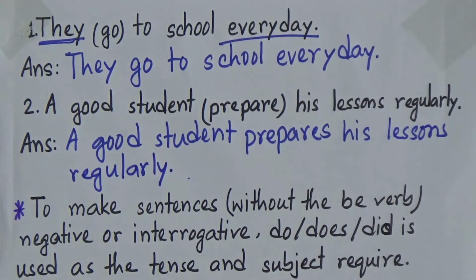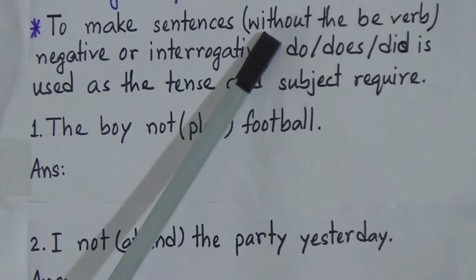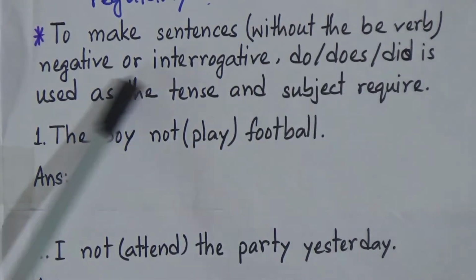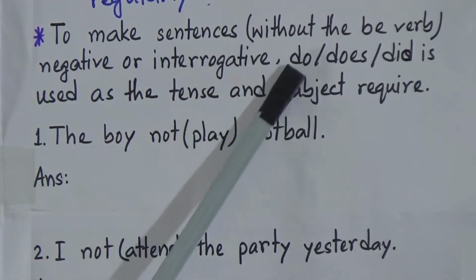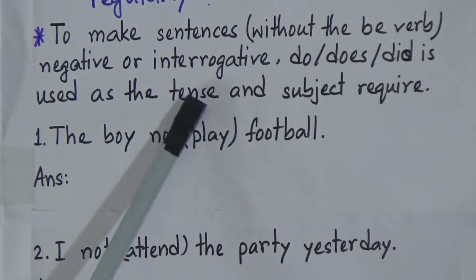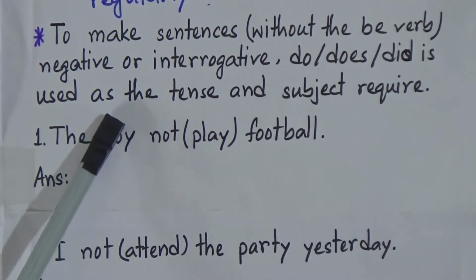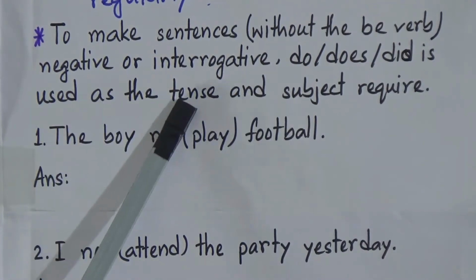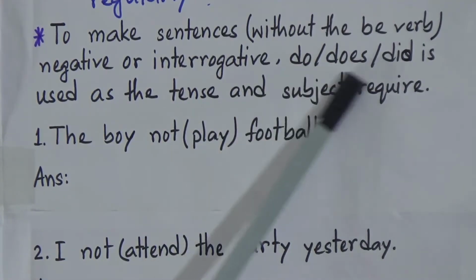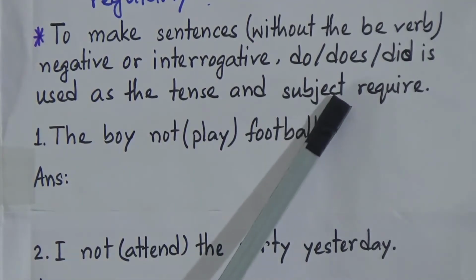Now the next rule. To make sentences without the be verb, that means am, is, are, was, were, have, has, negative or interrogative, do, does or did is used as the tense and subject require. So if you want to make a sentence negative or interrogative, you need to use do or does or did according to the tense and the subject.